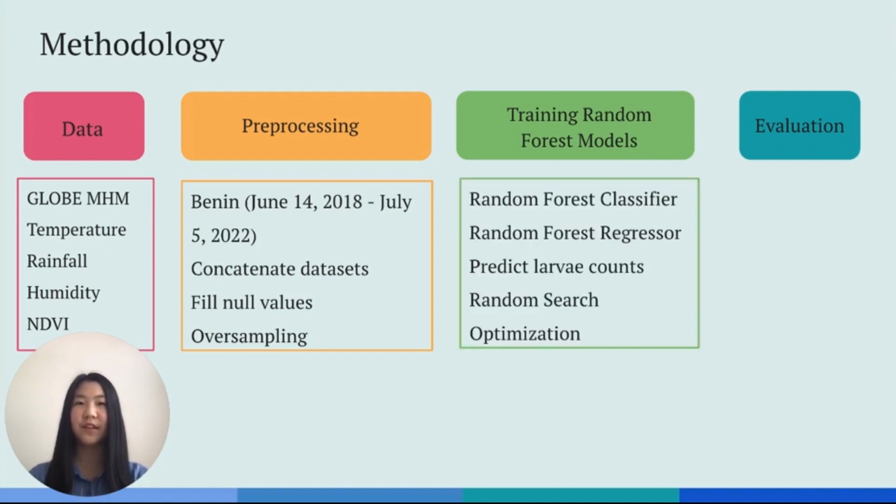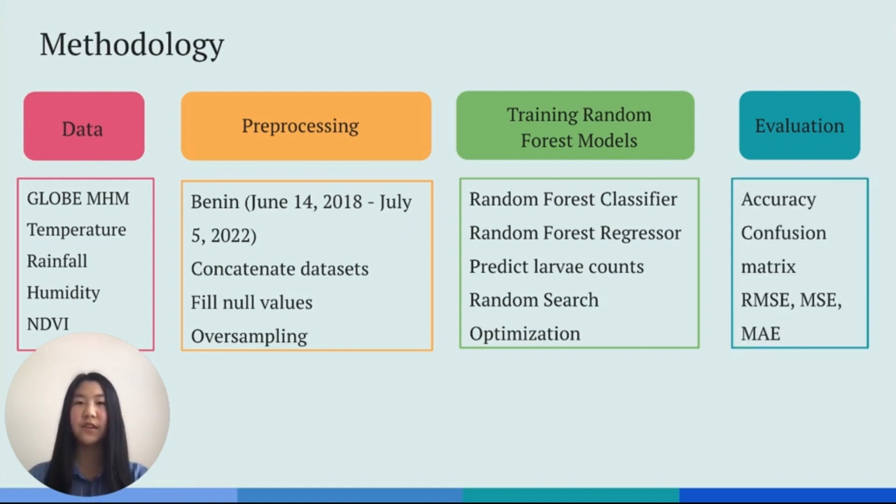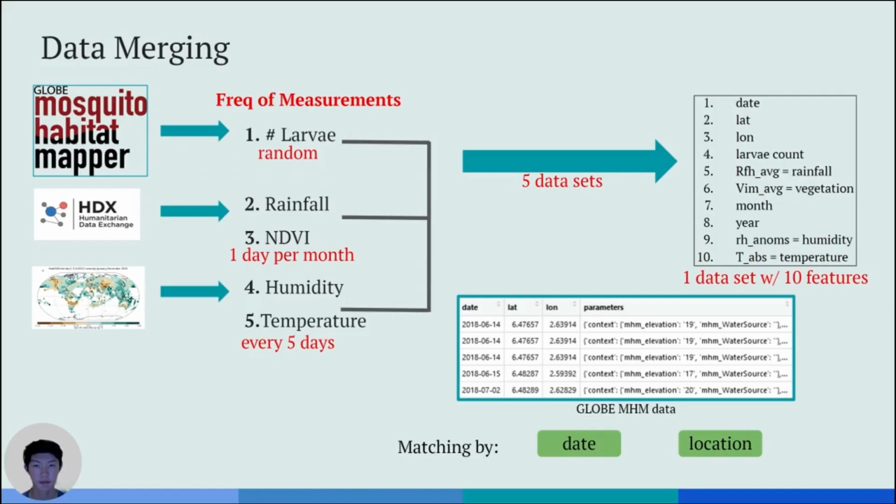We trained both a random forest regressor and a random forest classifier to predict mosquito larvae counts as numerical values or levels of abundance, and we hyperparameter tuned our model through random search optimization. Finally, we used evaluation metrics to evaluate the accuracy of our prediction models.